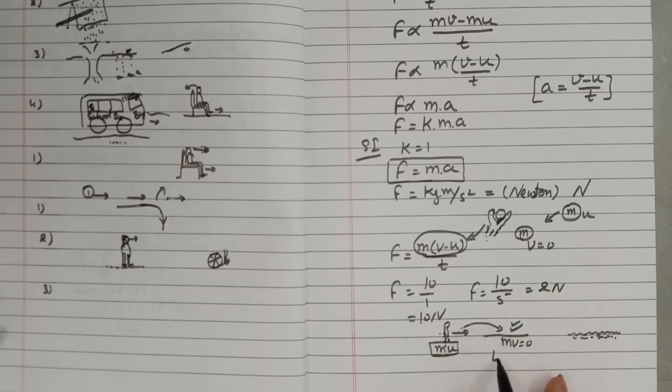The time taken to change the momentum to zero is really very less. We know that if the time is less, the force applied will be more. In the second case, if there is a heap of sand, the jumper will jump over it and come to rest in a larger time.